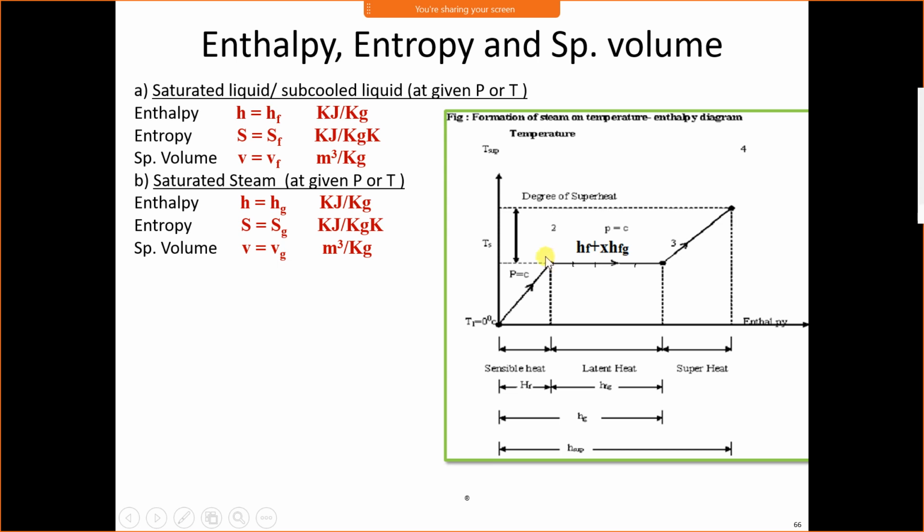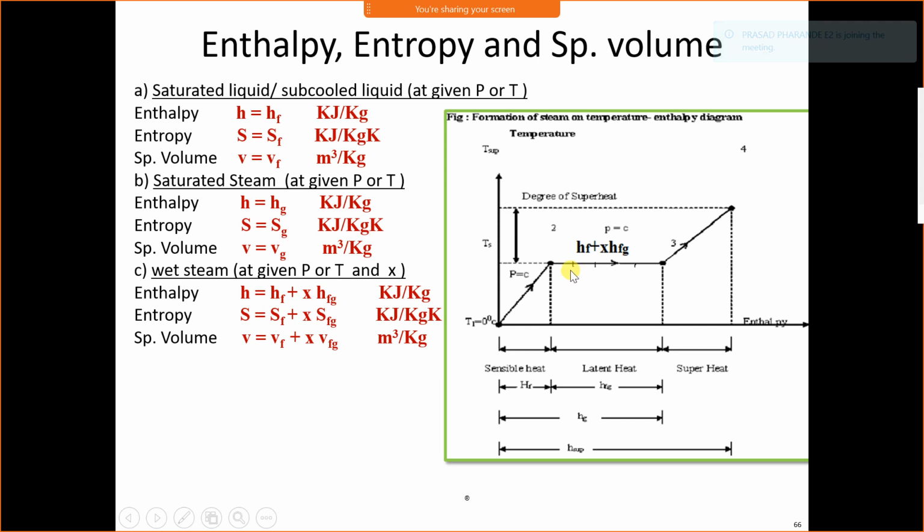Here it is a saturated liquid. When we add latent heat to the saturated liquid, it converts into saturated vapor. Therefore, Hg is a sum of Hf plus Hfg. Hfg is a latent heat and Hf is a sensible heat of liquid. Value of Hg will be given in steam table. Therefore, enthalpy of saturated steam at given temperature or pressure is Hg, entropy is Sg, and specific volume is Vg.